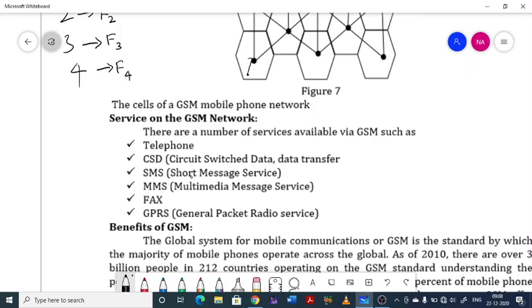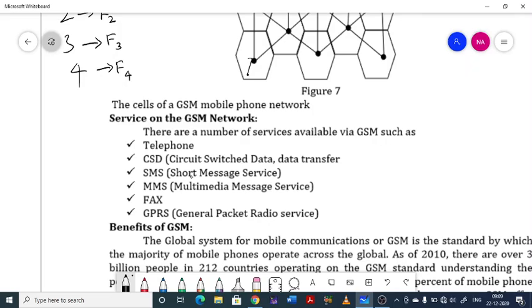So once again I will repeat it. The region to which they have to provide the service, they have to first identify it, then divide that into 16 sub-regions which are called cells. In each cell they have to place a mobile tower, so that the mobile phone that comes within that cell has to connect with the corresponding mobile tower.